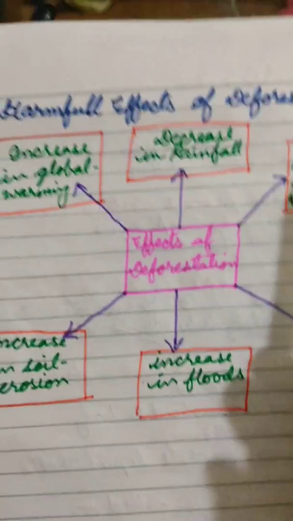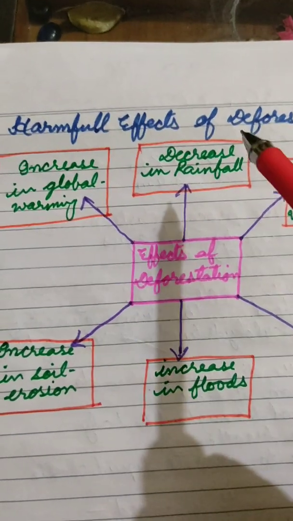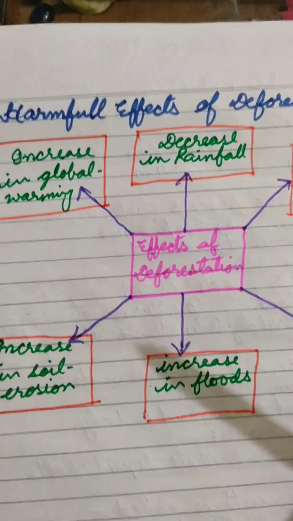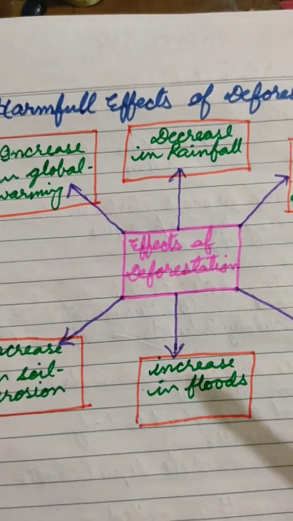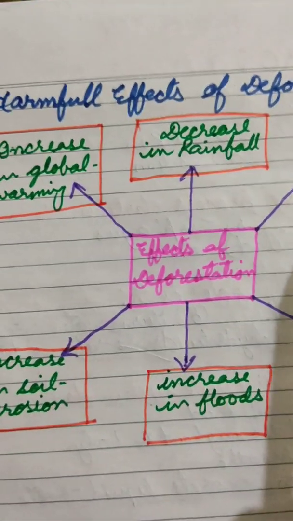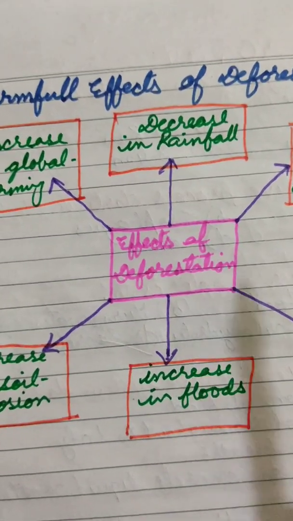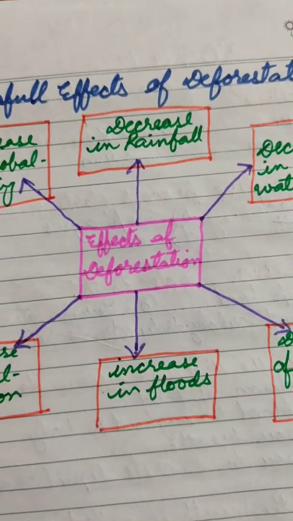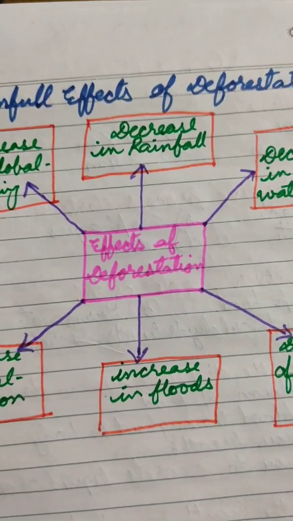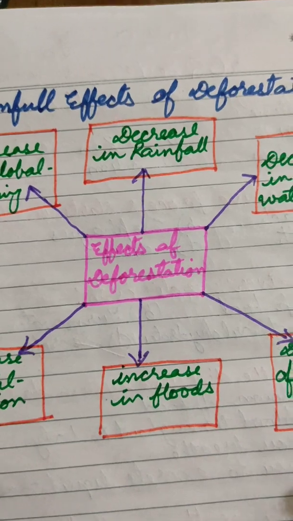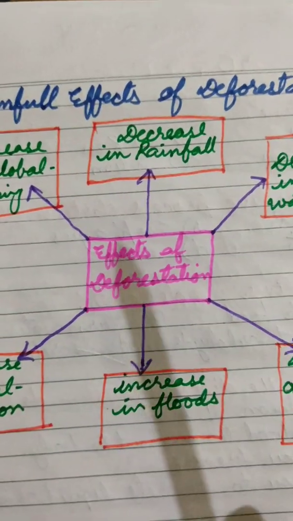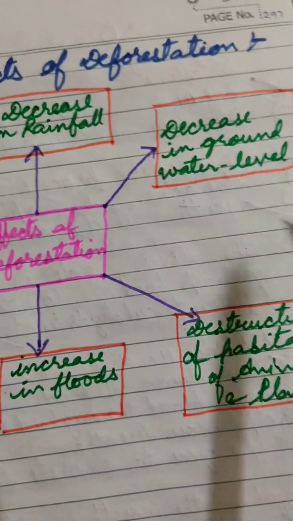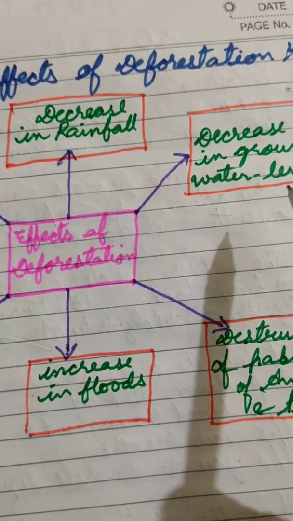First, due to deforestation, there is a decrease in rainfall. It is very much clear to you. Trees help to bring rainfall, and deforestation leads to reduced rainfall, because if there are no trees, then the amount of rainfall also becomes less, and when the rainfall is less, the groundwater level automatically decreases.